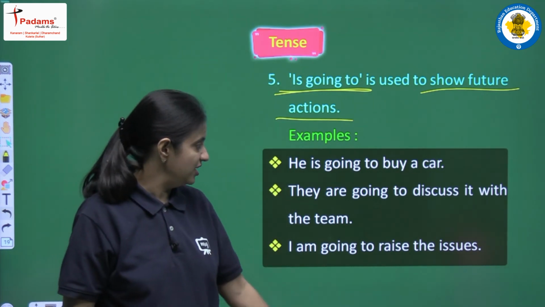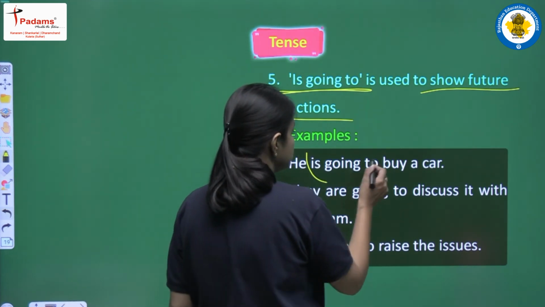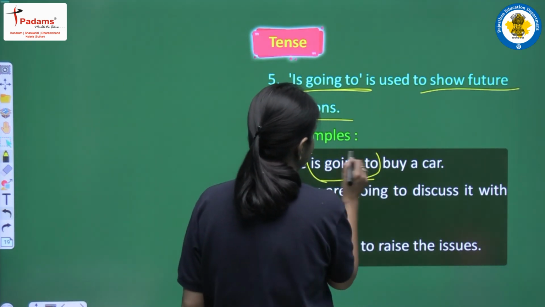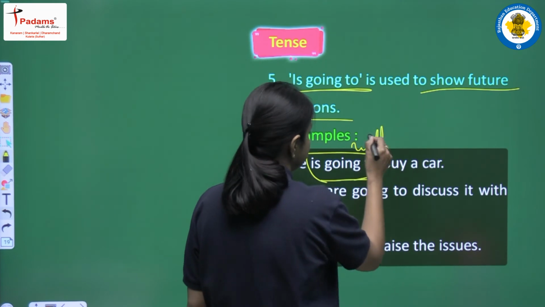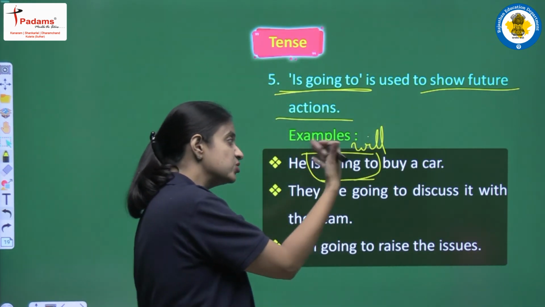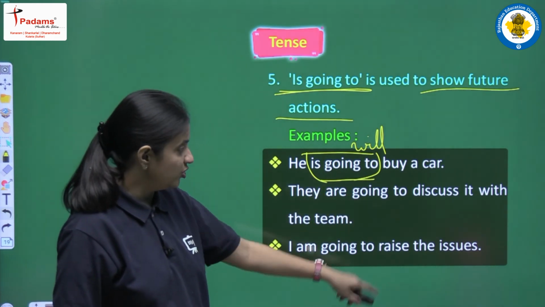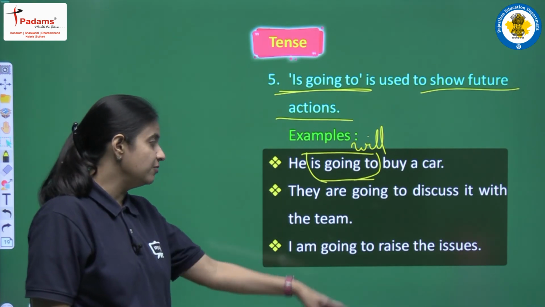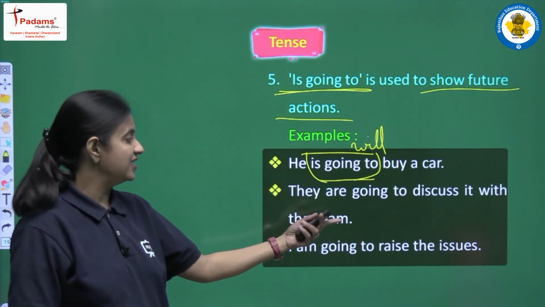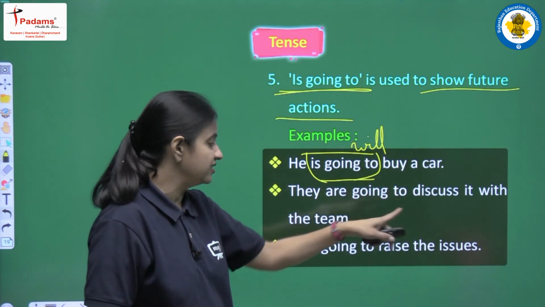So let's see some of the examples. He is going to buy a car. So here is going to, what does it mean? It means will. Right, we can say he will buy a car. Similarly, we are having they are going to discuss it with the team. So this is the same sentence as saying that they will discuss it with the team.